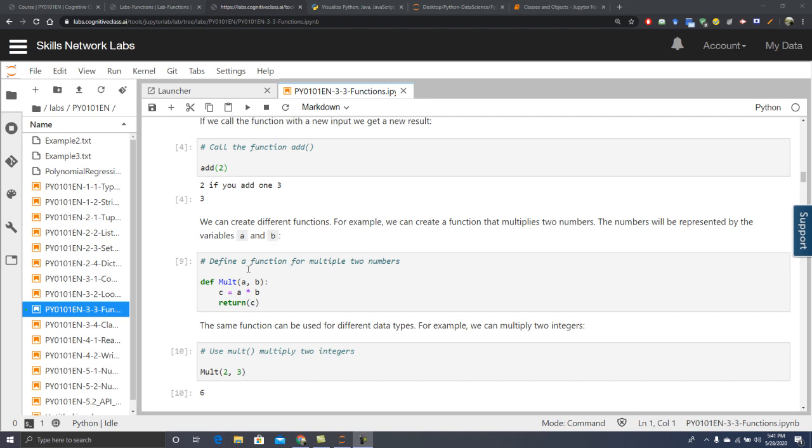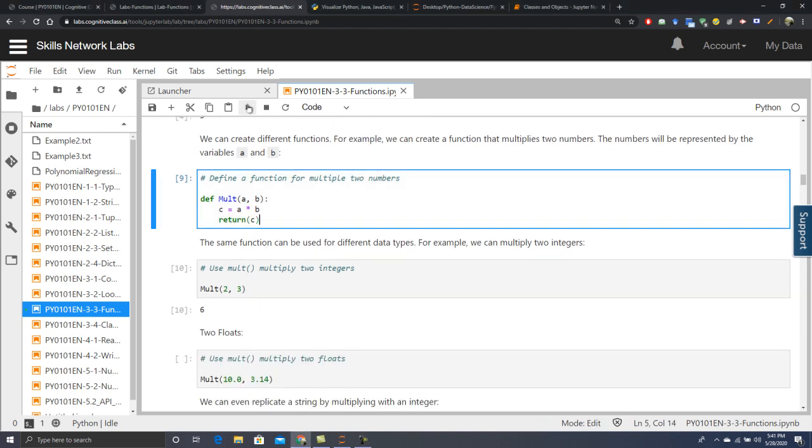Define a function for multiplying two numbers. So def mult, which will be used for multiplication, with a, b. These are the two input parameters. Then a colon, which means we are now going to write the body of the function with an indent. So c is equal to a * b. We have defined another variable c, which is a * b, and return c.